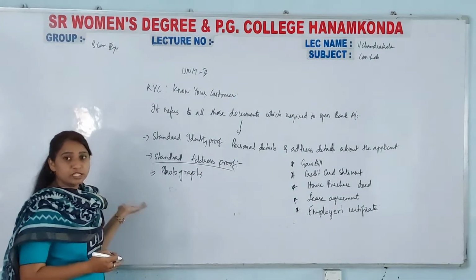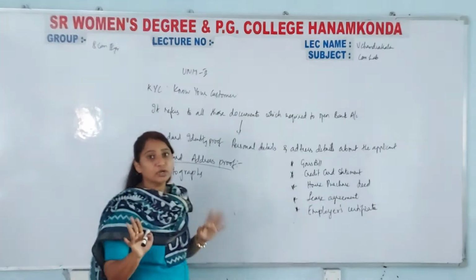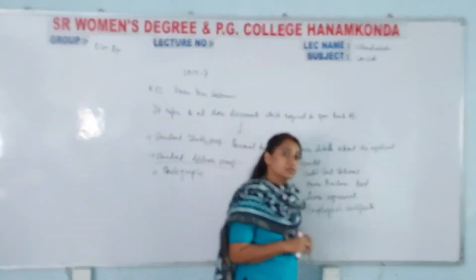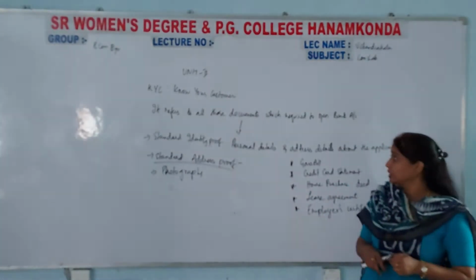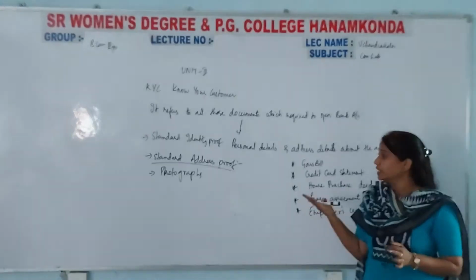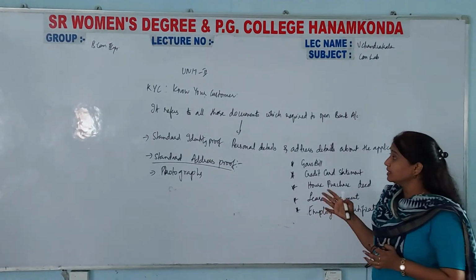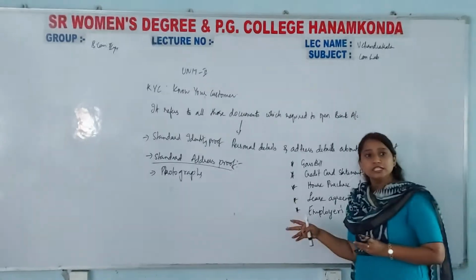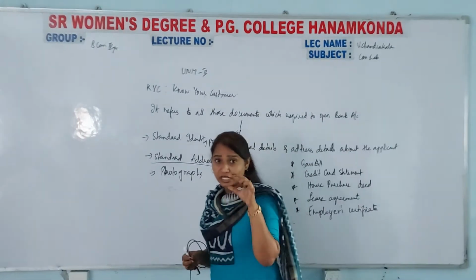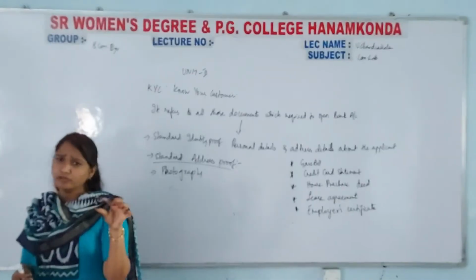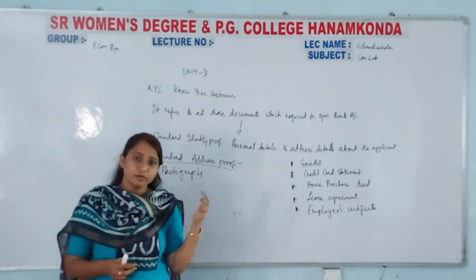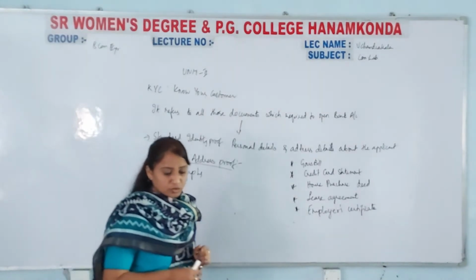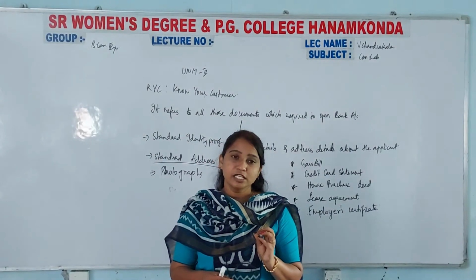So now you understood what is meant by KYC. I have explained in detail. It is an application which is required to be produced for opening a bank account. It has standard address proof, identity proof and photographs. They will tell you the size of the photographs, and according to that size, they will paste it on your application form. So this is all about the KYC document.